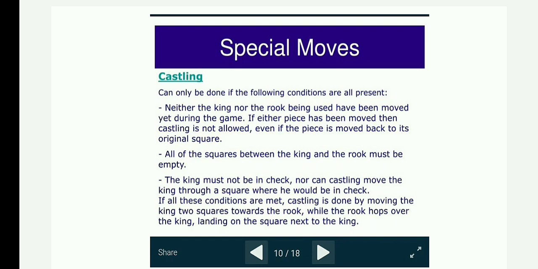Castling consists of moving the king two squares along the first rank toward the rook, and then placing the rook on the last square that the king has just crossed. Castling is permitted under the following conditions: neither the king nor the rook has previously moved during the game, there cannot be any pieces between the king and the rook, the king cannot be in check, and the king cannot pass through squares attacked by enemy pieces.